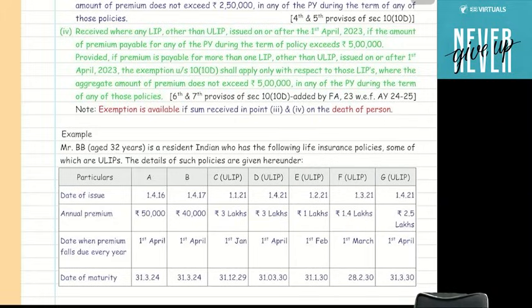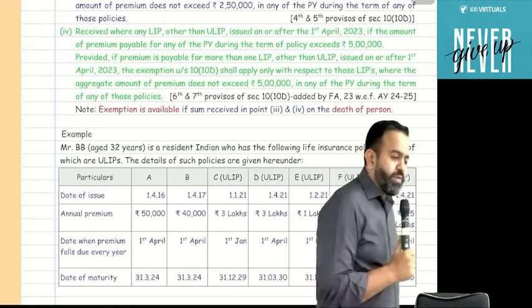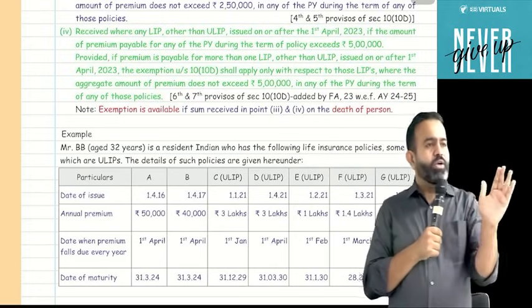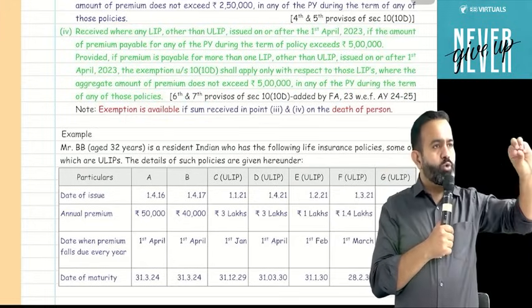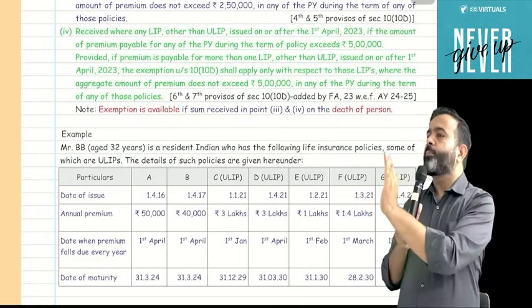What do you feel? Premium including GST or excluding GST? The right answer is, CBDT has clarified that the premium is excluding GST, not including GST. So here the premium was only 4,80,000 suppose, and including GST it crosses 5 lakh. It will be treated as up to 5 lakh only, meaning it is within the 5 lakh. GST has to be ignored, and you have to check the pure premium amount.